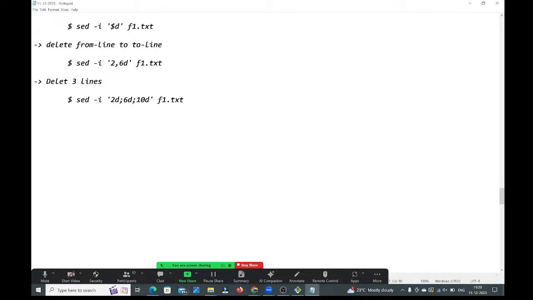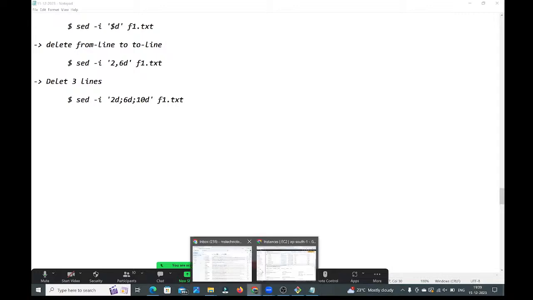Okay, so in the last session, we discussed the sed command, guys. Someone asked yesterday how to replace multiple words at a time. See, guys, let me show that once. Let me connect to the Linux virtual machine.